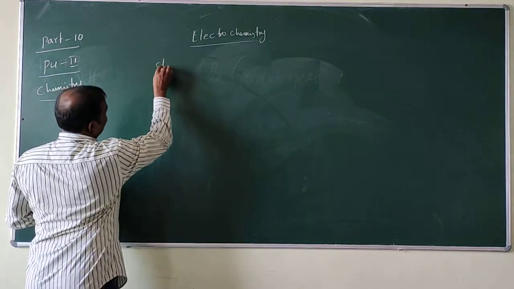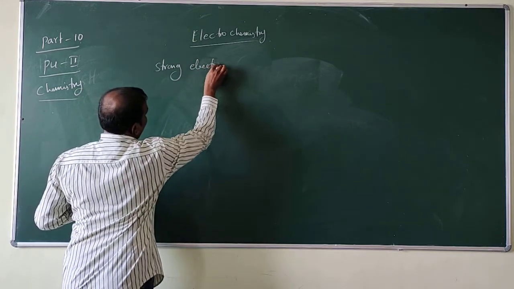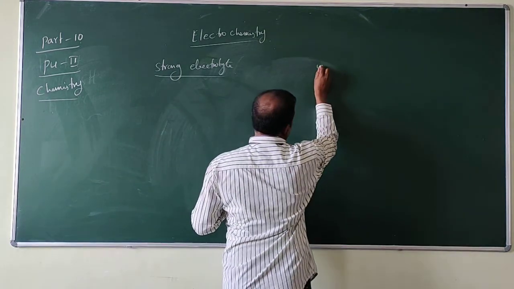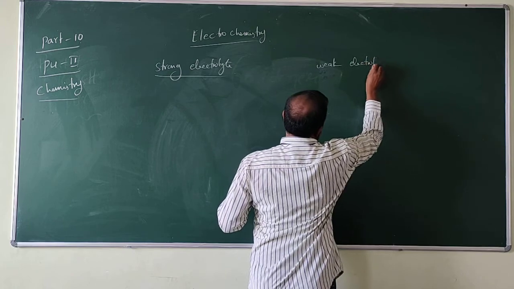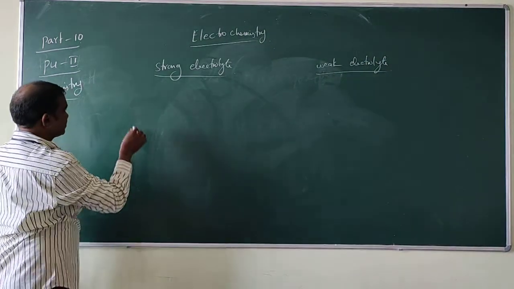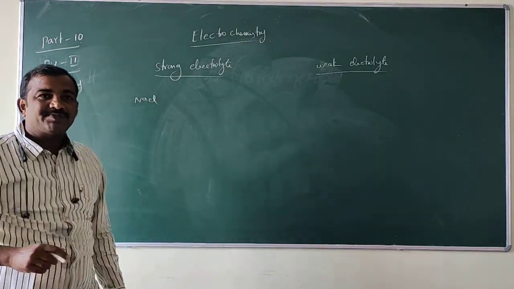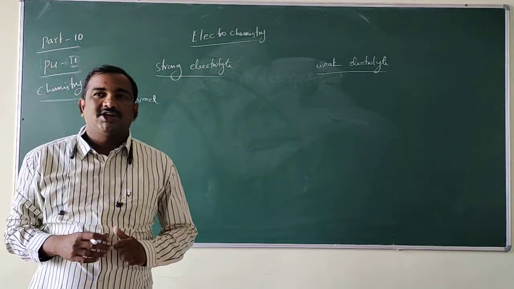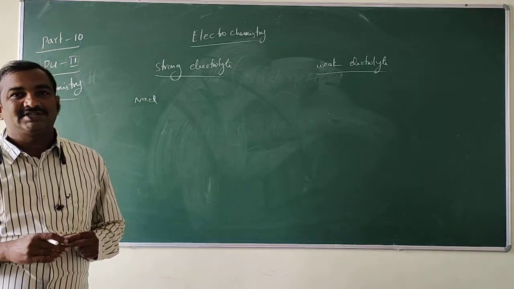See, if you take a strong electrolyte, NaCl is a strong electrolyte. How is NaCl a strong electrolyte? Because the dissociation takes place completely.